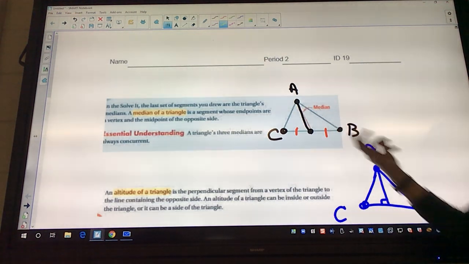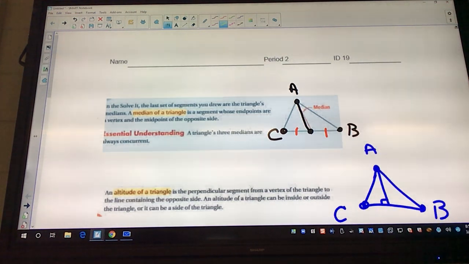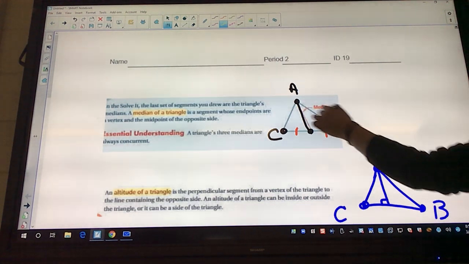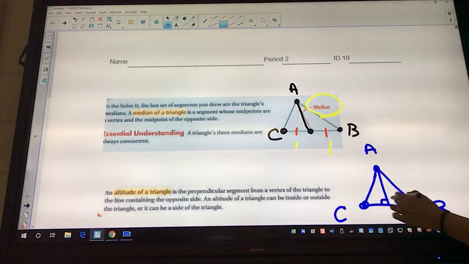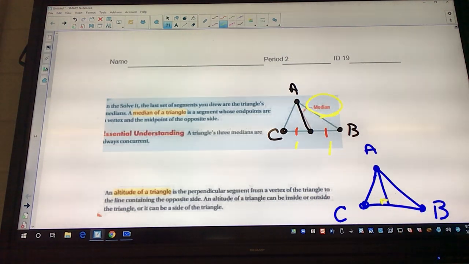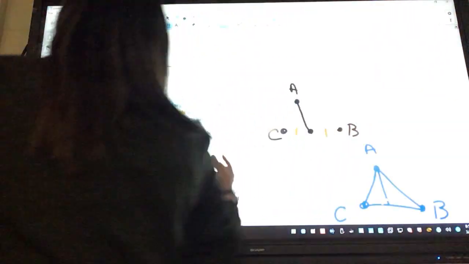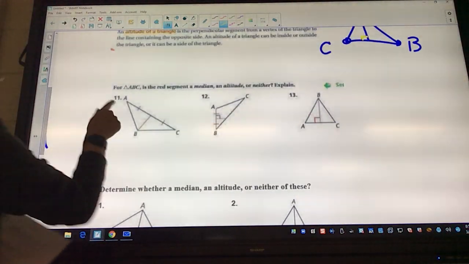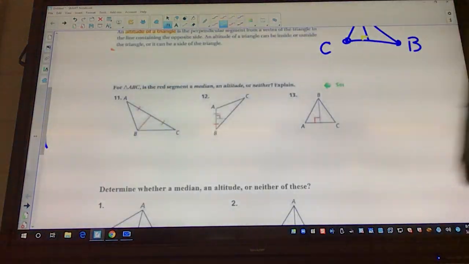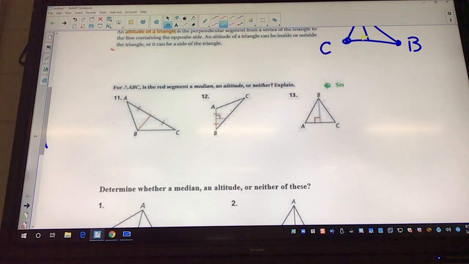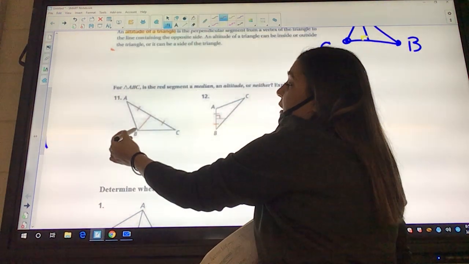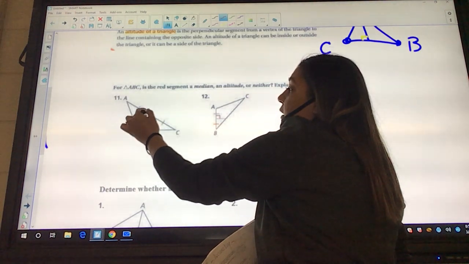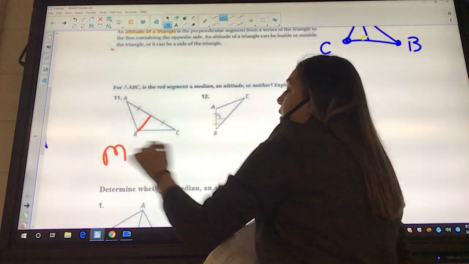All right, so there are 2 telltale signs. Look, medians are usually going to have these tick markers. Altitudes are usually going to have those right angles. And so as long as you can remember that, you should be all right. So if you look at 11, does it have the right angle marker or tick markers? It does, and you can see that it starts at a vertex and it goes to the opposite side. So this is a median, okay?